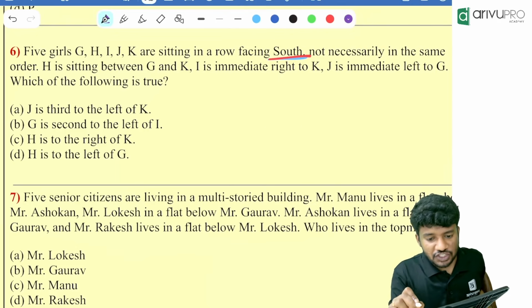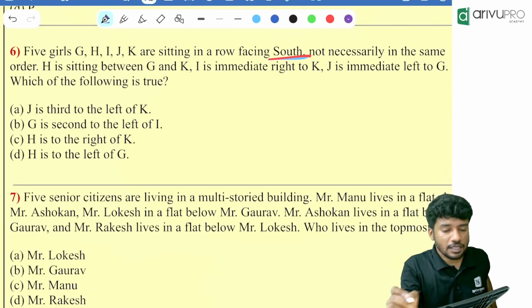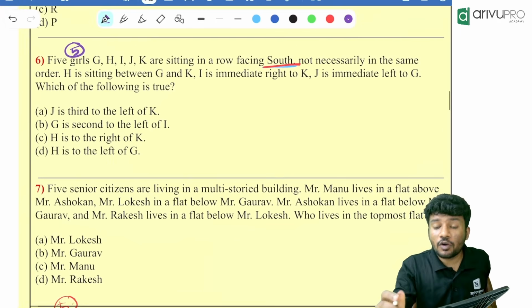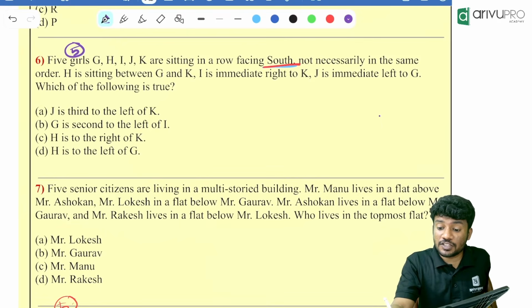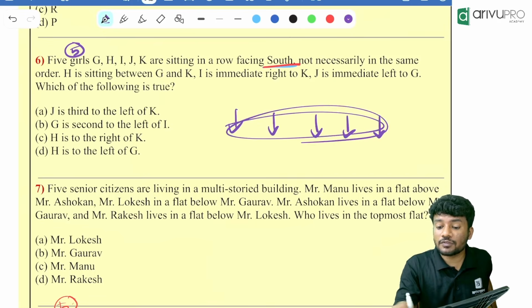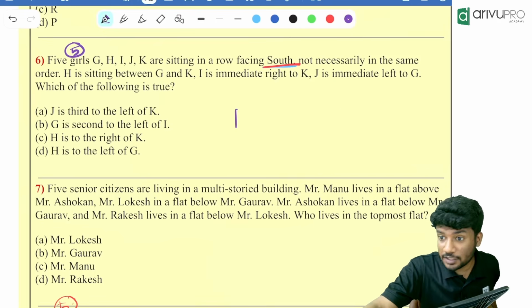5 girls, G, H, I, J, K. How many are there in total? Only 5 are there in total, sitting in a row facing south. South means they are facing which direction? Facing down direction. So our right will be their left and their left will be our right. Keep that in your mind.